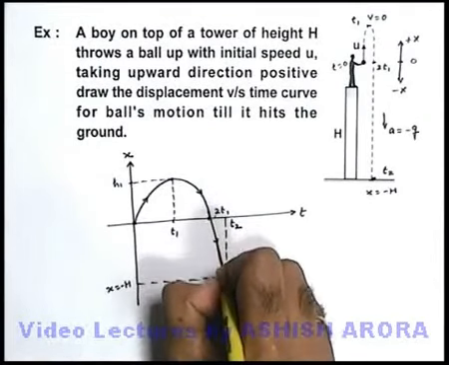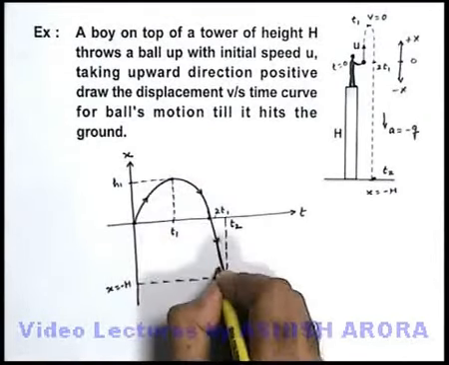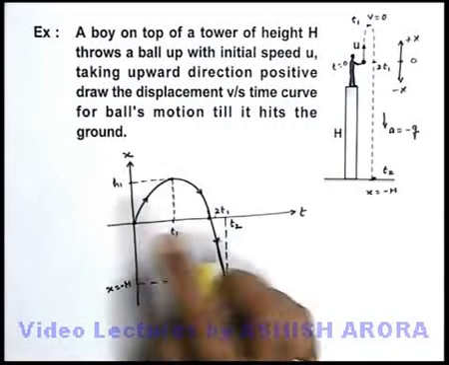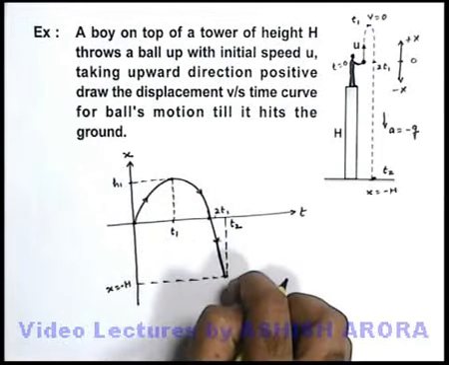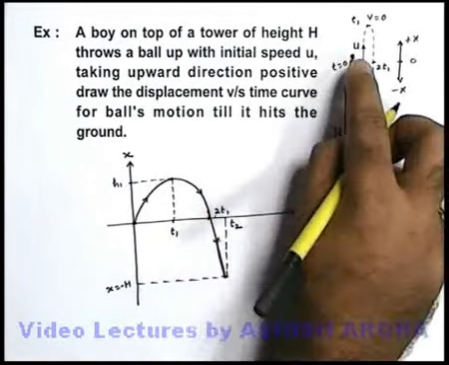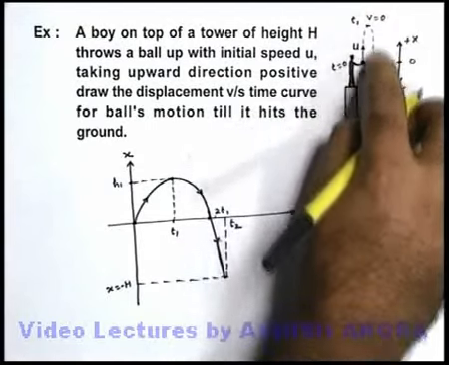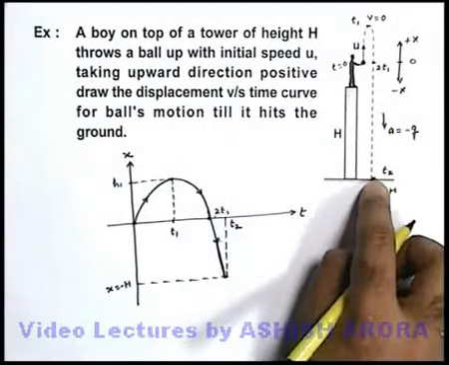This is just the extension of this downward curve by which the particle will reach the ground. So this is the complete displacement time graph for the motion starting from the hand of the boy, reaching maximum height and finally hitting back to the ground.